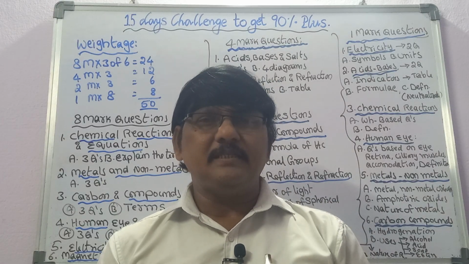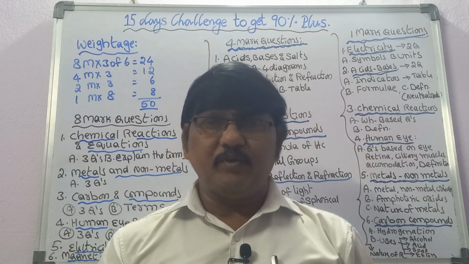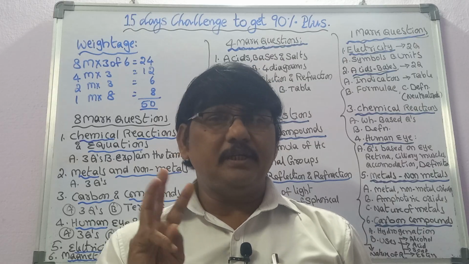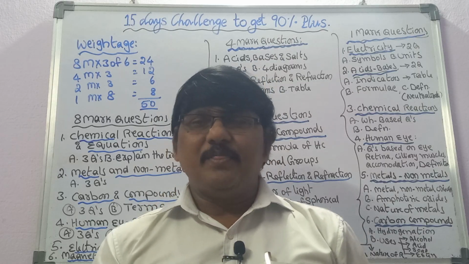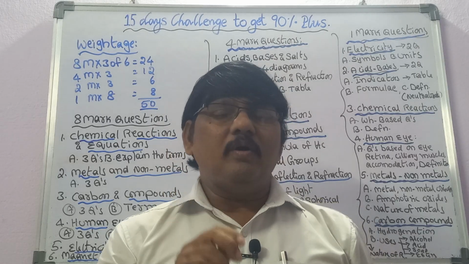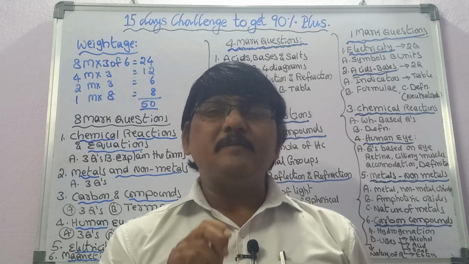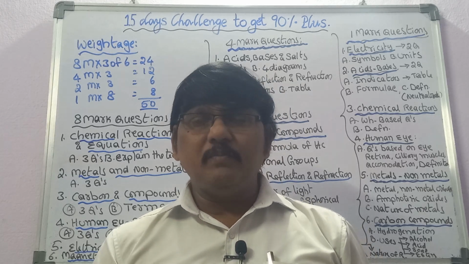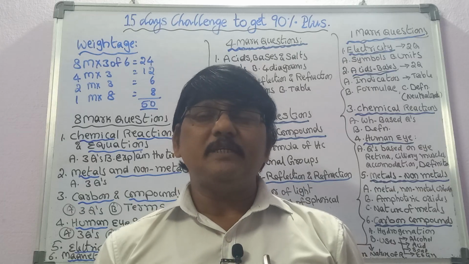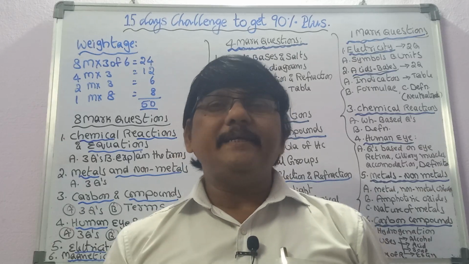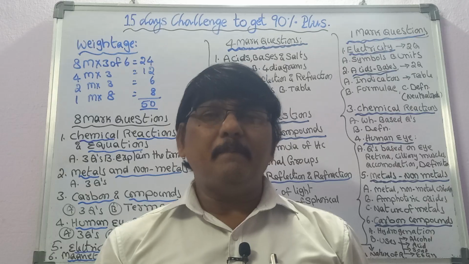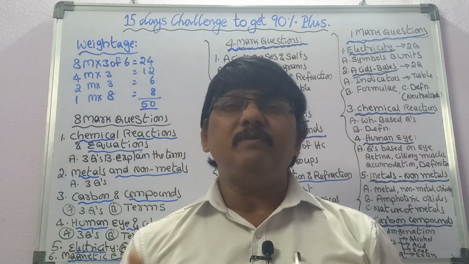The first lesson is chemical reactions and equations. From this lesson, majorly only 3 questions will be asked. The first question is: explain by means of an example the types of chemical reactions. So combination, decomposition, displacement, double displacement. You should write the definition and an example; a mathematical expression will also be an added advantage.